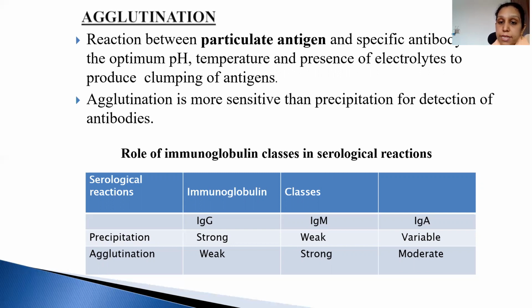Optimal pH, temperature and electrolytes, they all produce clumps. In that, a precipitate was there, and in this, clumps are seen. So agglutination is more sensitive than the precipitation reaction for detection of antibodies. In precipitation, more of the immunoglobulin IgG is involved, and in agglutination, the mostly involved immunoglobulin is IgM.